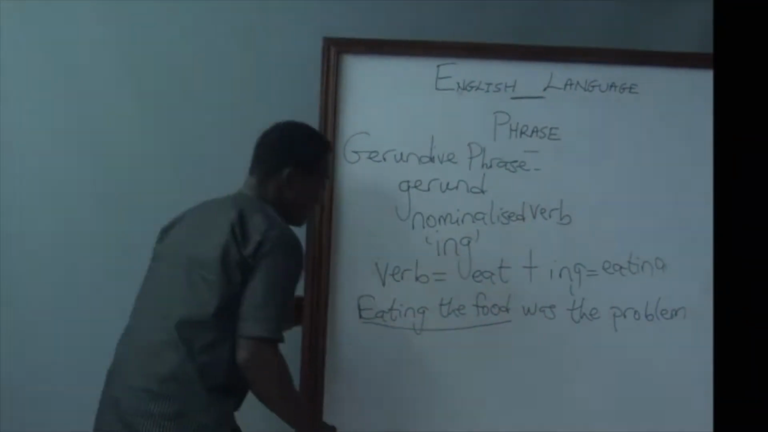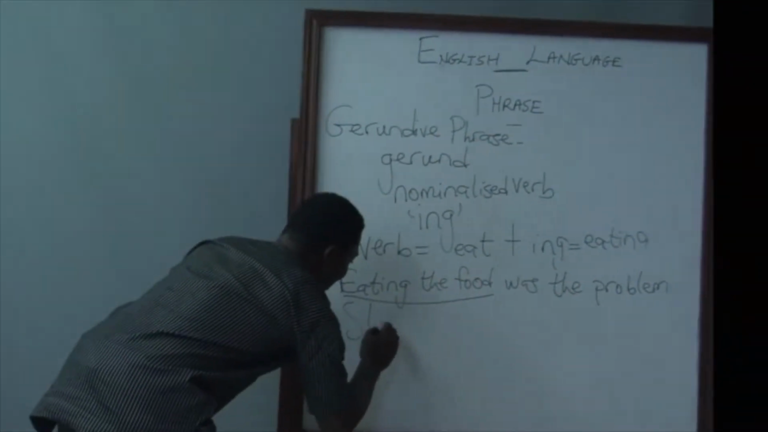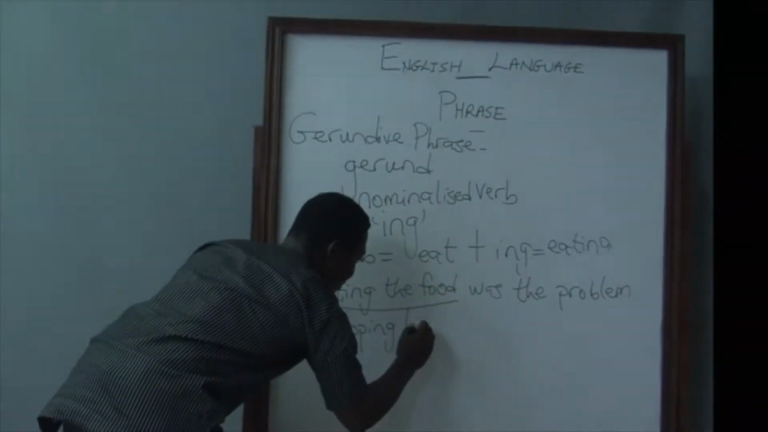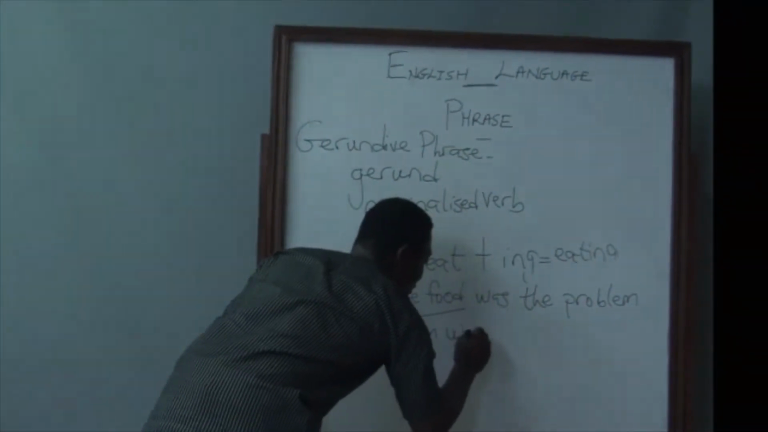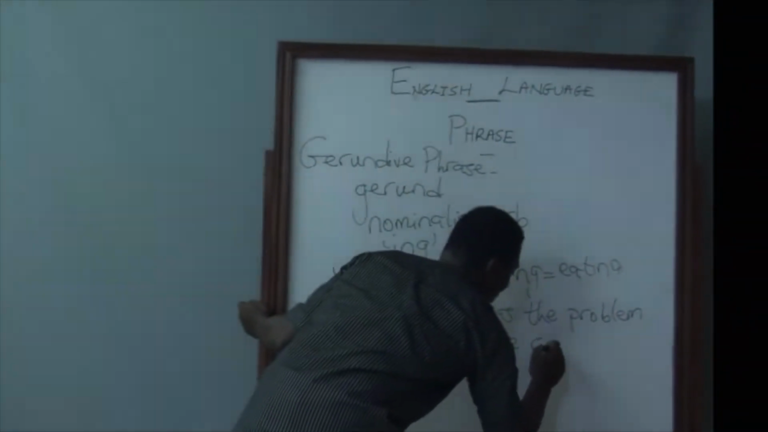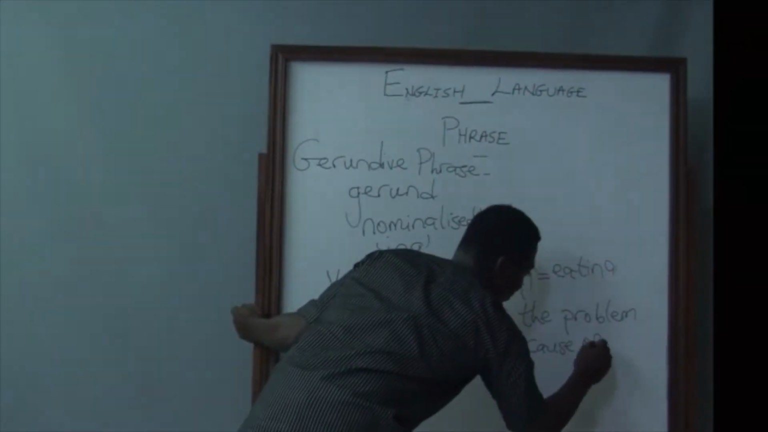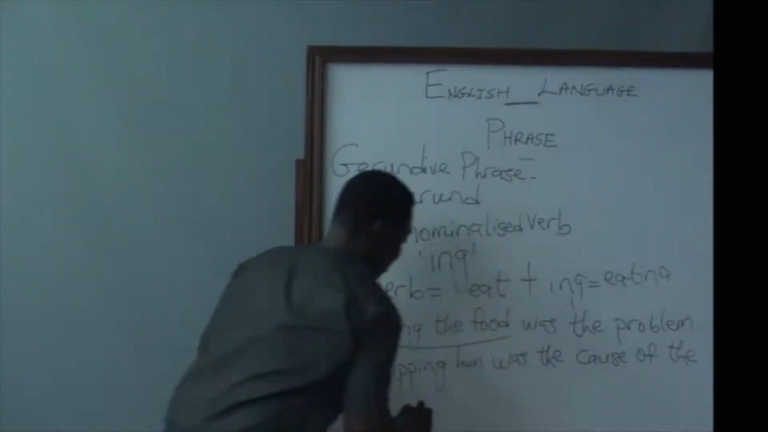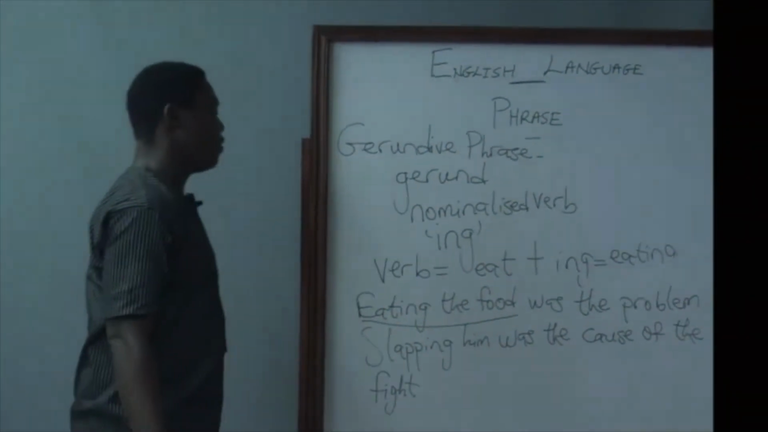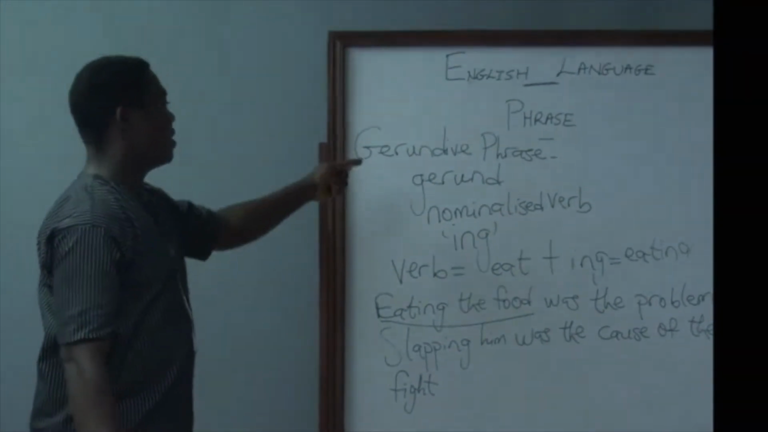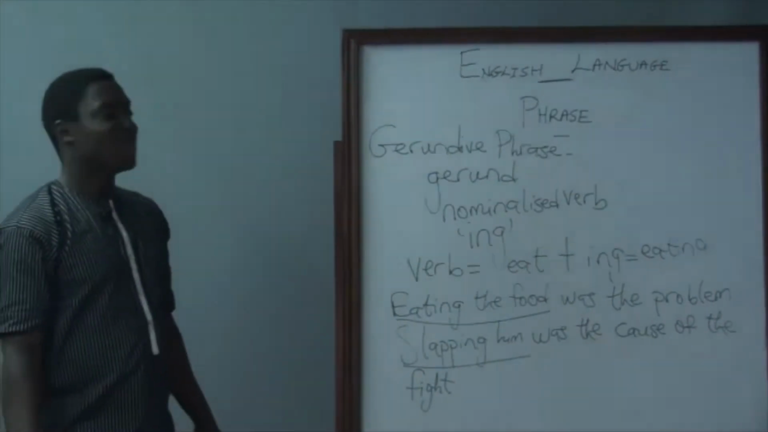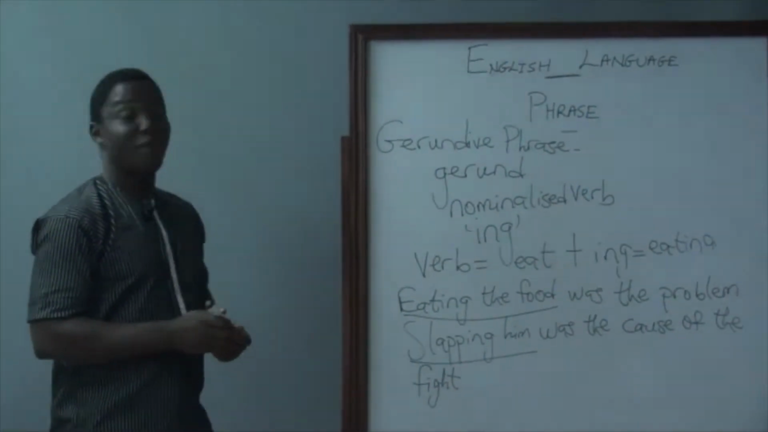Another example for that is slapping him. Slapping him was the bone of contention, or was the cause of the fight. Let's put it that way. Was the cause of the fight. And so, the gerundive phrase here is slapping him. And that is a gerundive phrase.